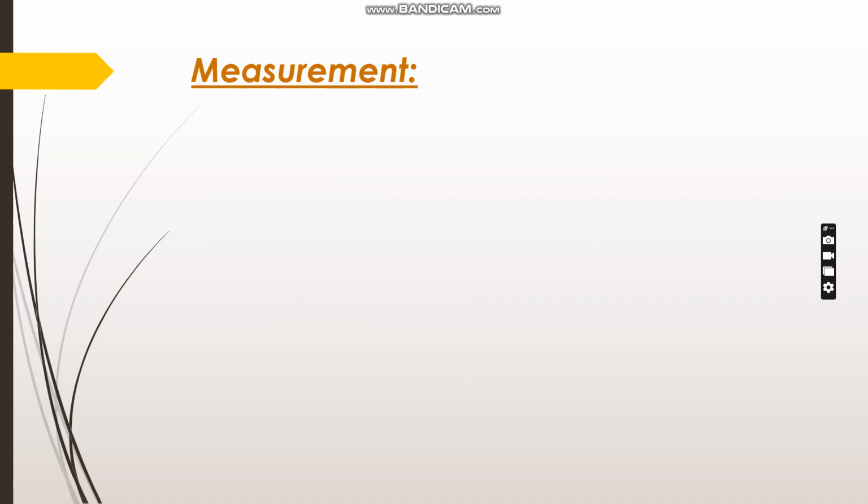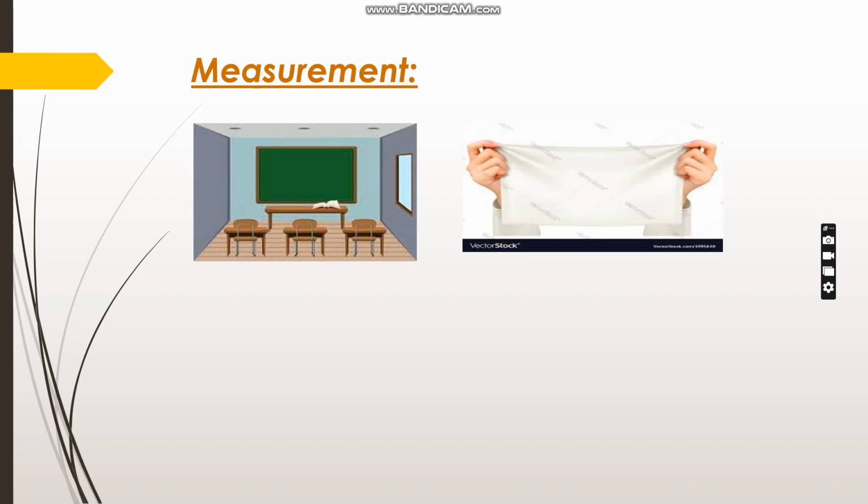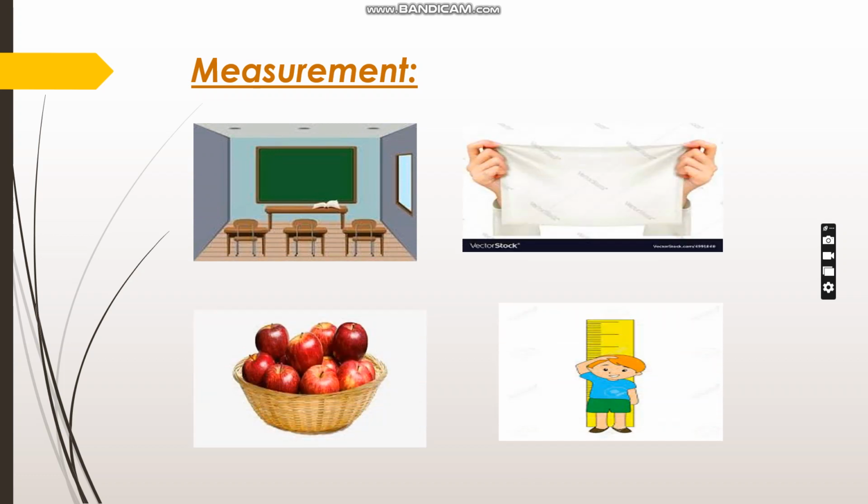This is also a familiar word which you may have heard before. So what is measurement? Let us see. You see these pictures? What are these? You see here is a blackboard, a table and a few chairs. It looks like a classroom and it is a classroom. You see a piece of cloth. Then you see some apples are there. You see a child is standing here and it is a height scale.